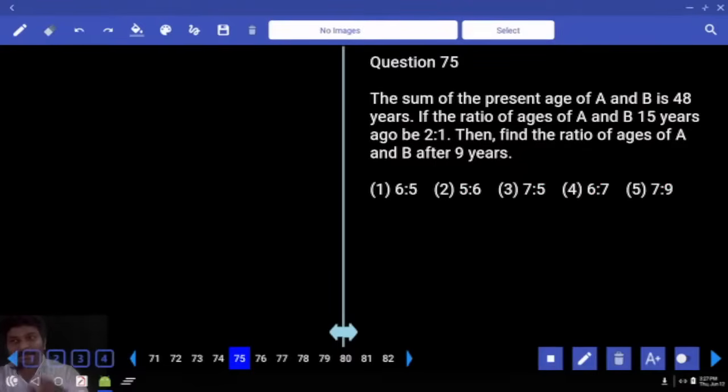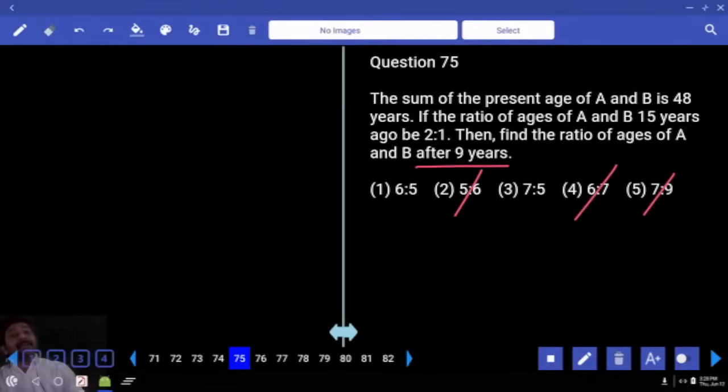Right. Basic simple logic. Whose ratio is 2 is to 1? Who is elder? Anytime A must be elder to B. So even in the answer, A value must be more than B value. Is it possible in the second option? Eliminate. Fourth option? Eliminate. Fifth option? Eliminate.